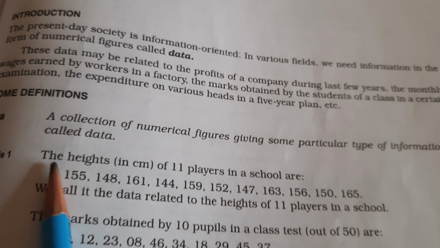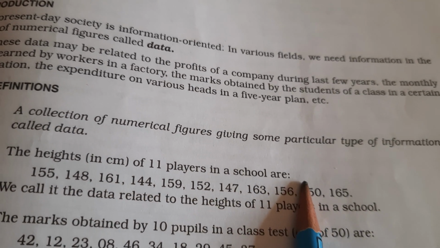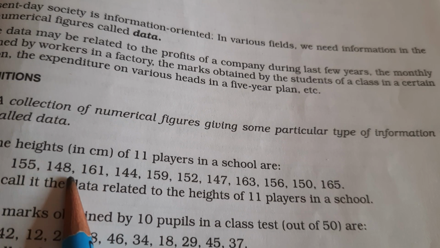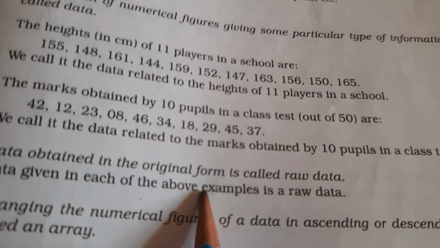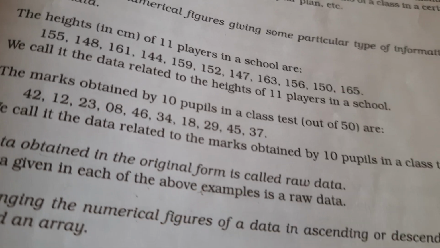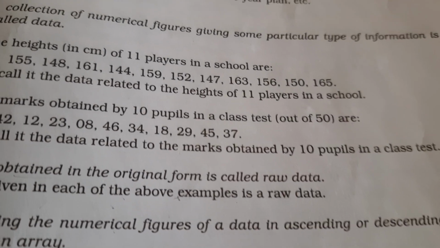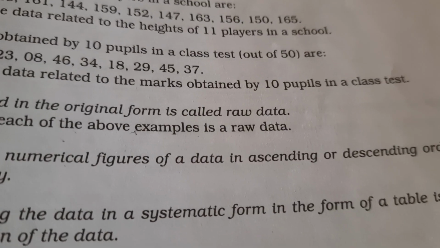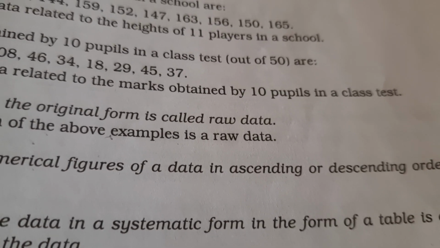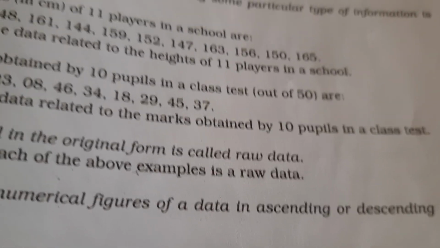For example, in this particular example, it is given height of 11 players in a school. Someone is having 155 centimeter, another one is having 148 and so on. So this is data. Now what do you mean by raw data? Data obtained in the original form is raw data. Say for example, there are 50 children sitting in my class, and from each row I am asking their roll numbers or their marks. So it is at random. The data as I have collected from the students is the raw data.